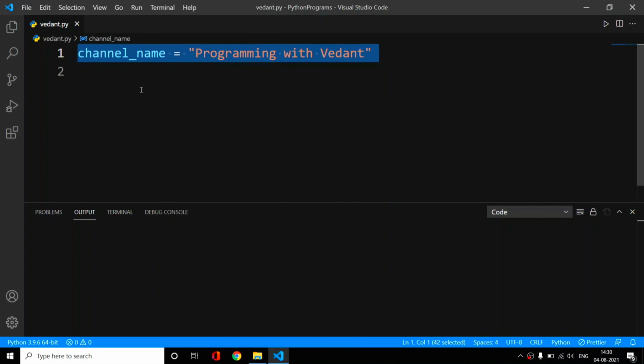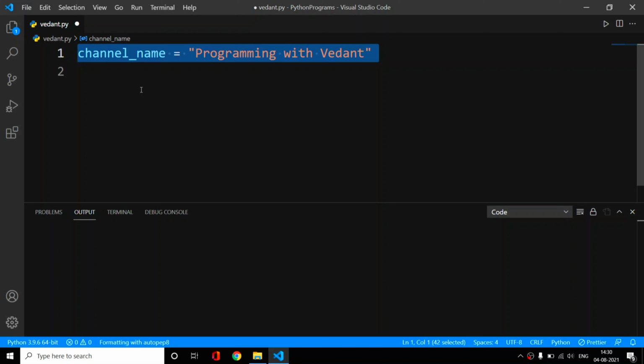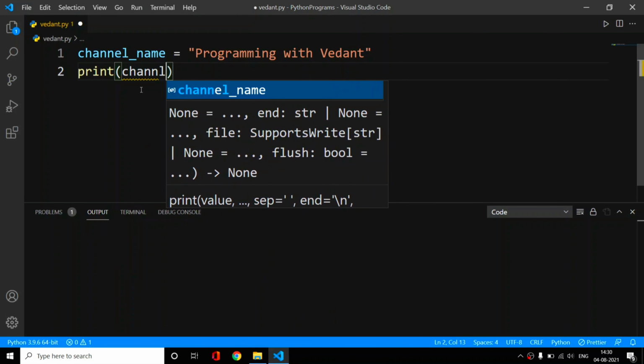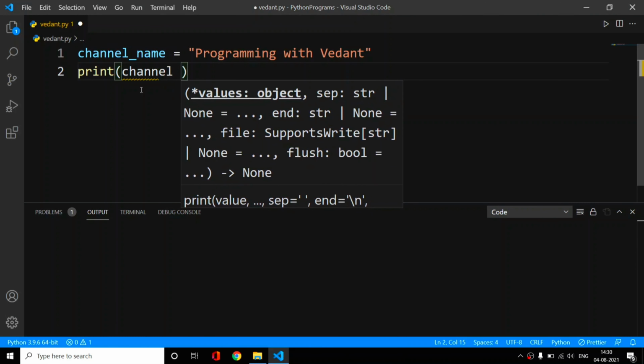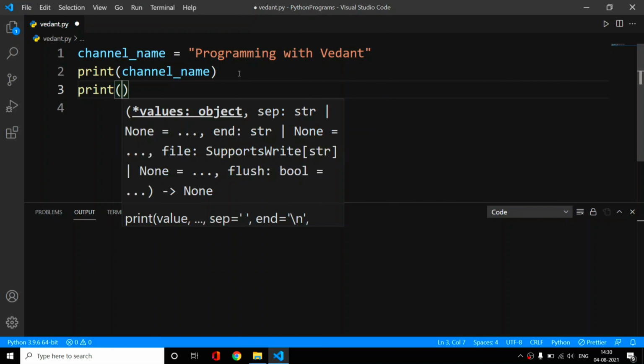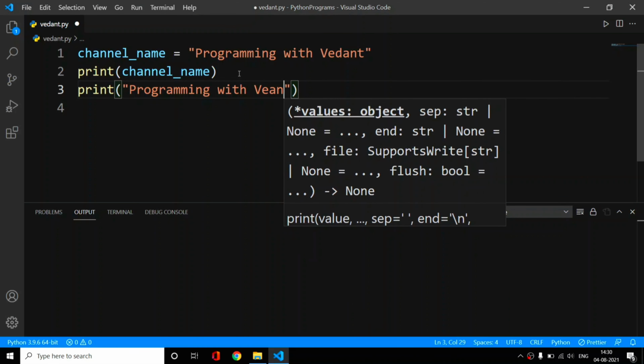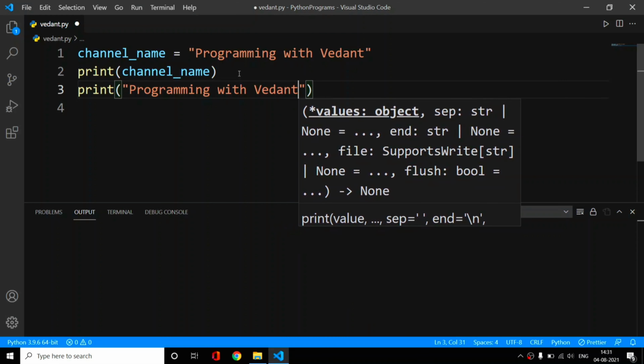So now we have covered what variables are, how to call variables, and how to pass variables in the print function. If we have this channel name, and I pass print channel name, then what will happen? Passing channel name is basically similar to passing programming with Vedant directly.